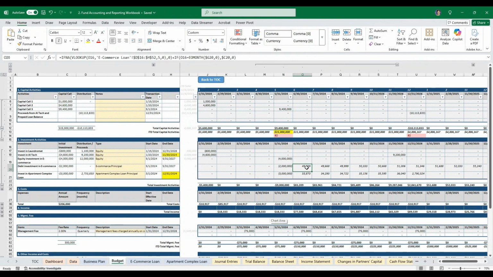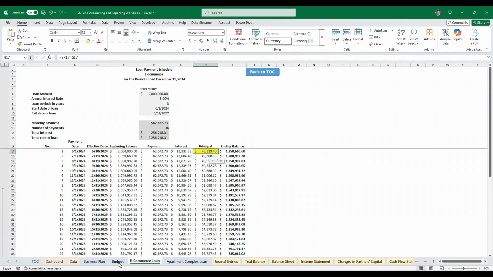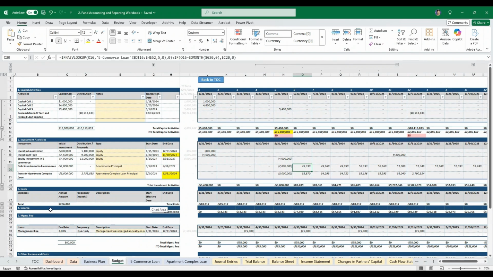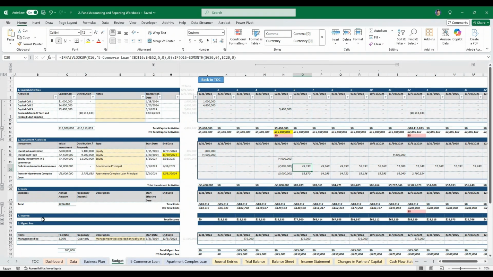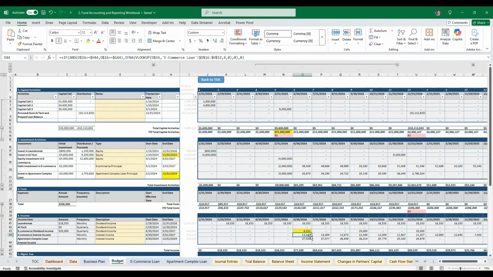So for the e-commerce loan, we have 49,339 loan payback. So this is the number here. And then each month will be different. For the loan we set up, we do have a fixed payment back every single month, and we have the principal coming back as part of investment cash flow inflow. And we will have interest booked into our income. So that is why when you come to the income part, we have $13,333 for income booked in June.